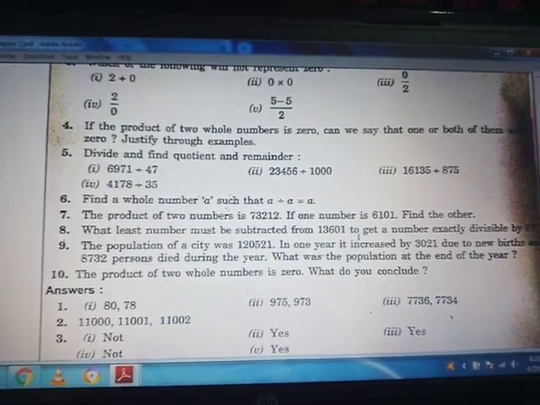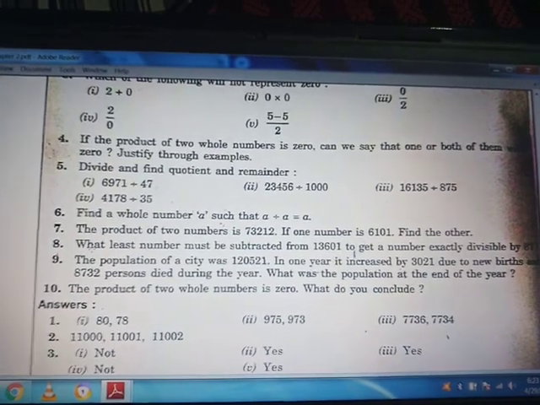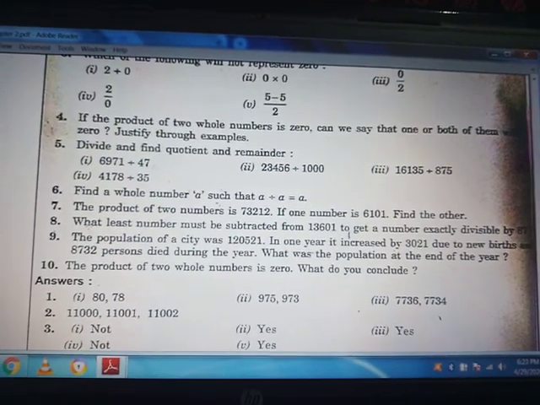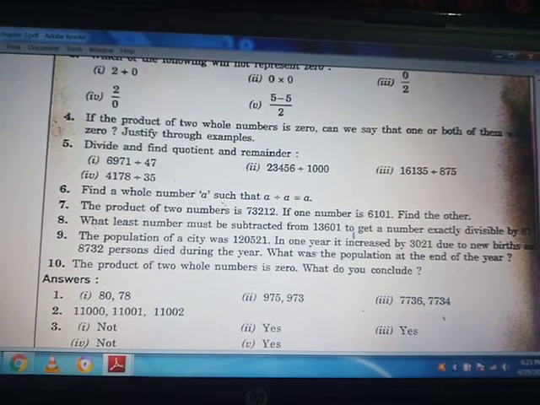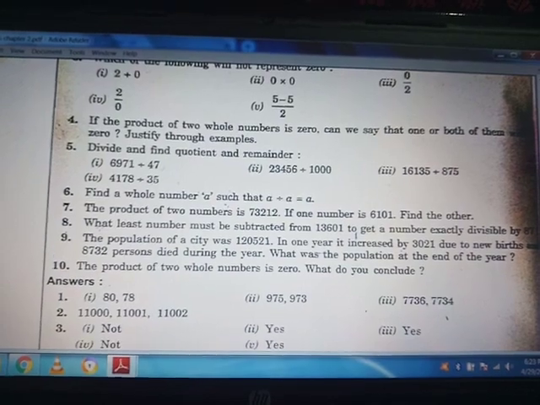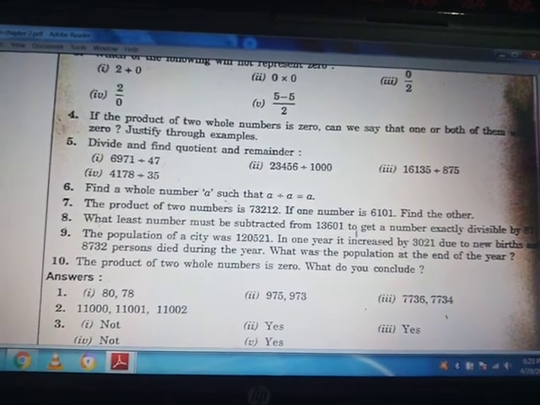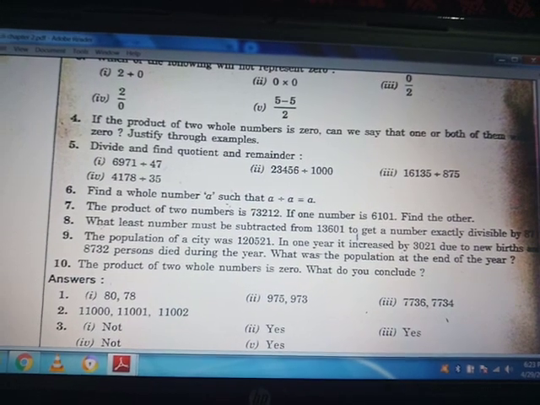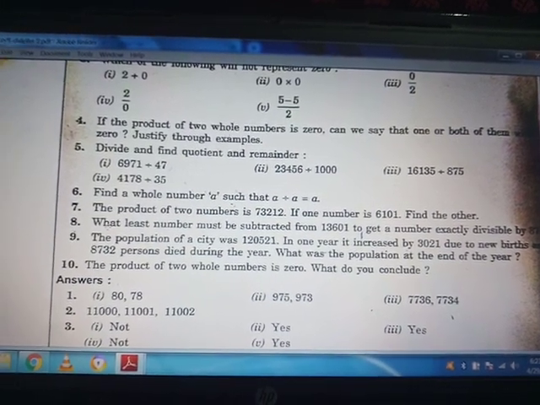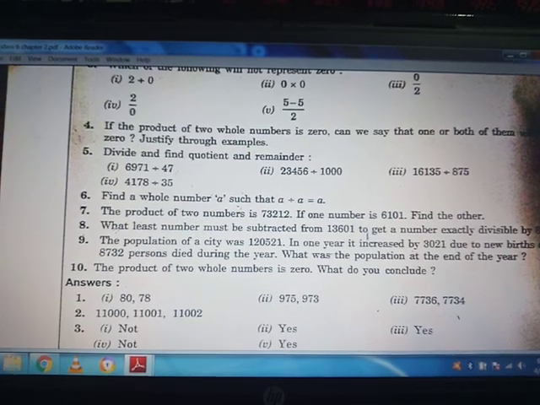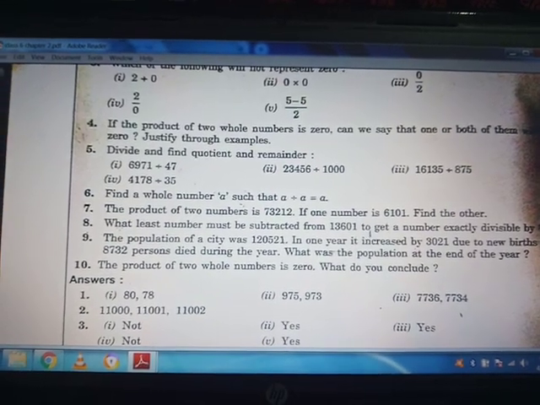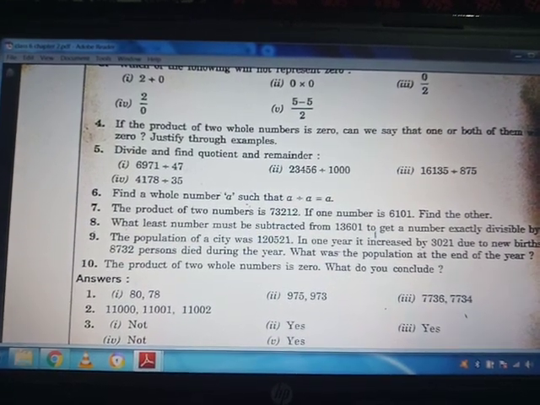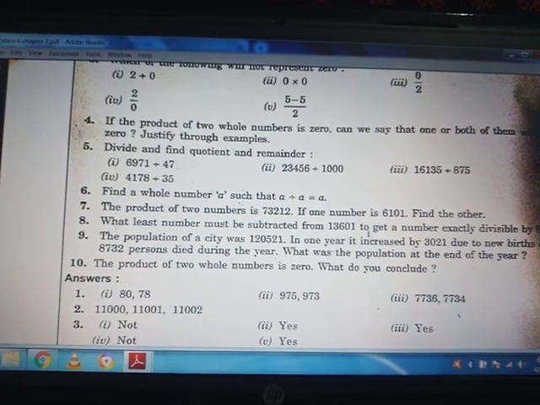Basically, 3,021 new children were added to the population, that means they have taken birth. Now 8,732 persons have died. What was the population at the end of the year?